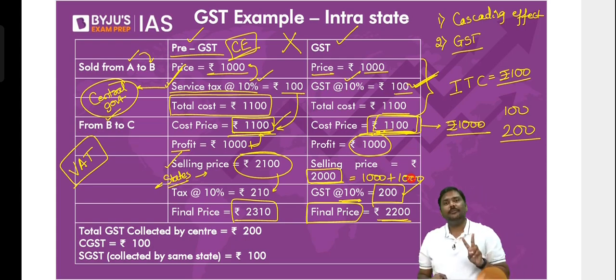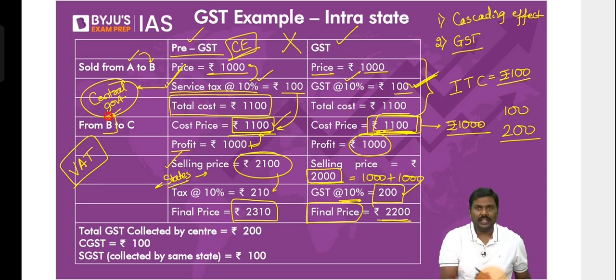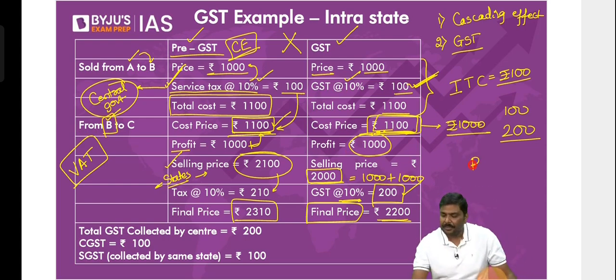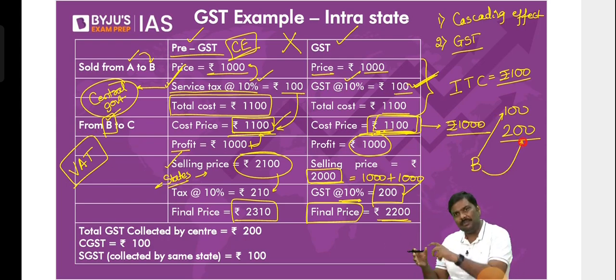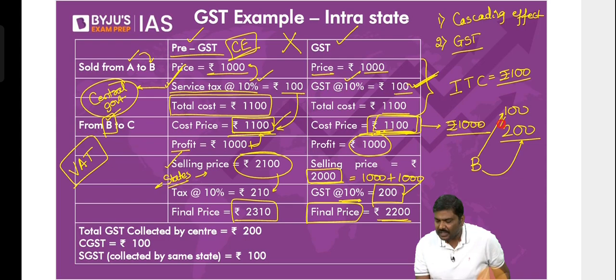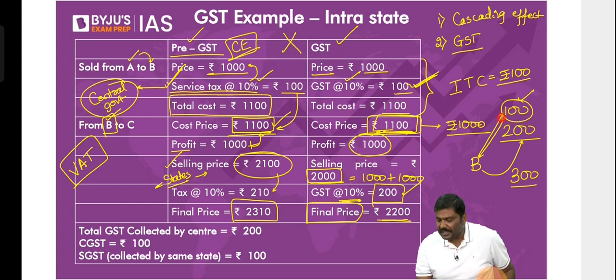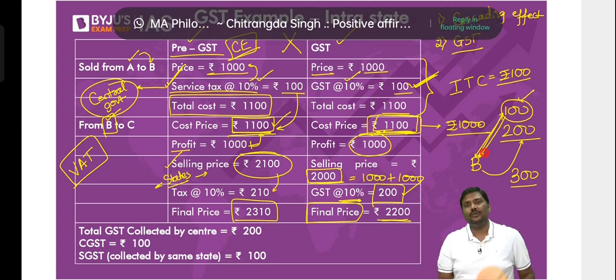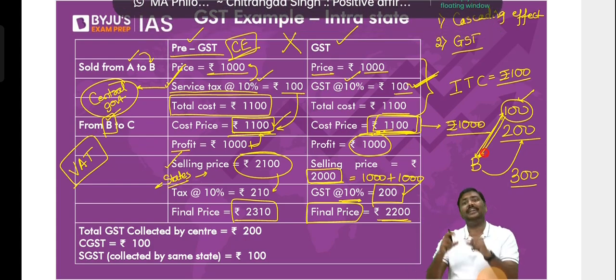That's the first thing. Second thing, sir, how will GST work out? How will the distribution happen? Follow this carefully. Imagine you are B here. In the first step, you have paid a tax of 100. In the second step, you have collected 200 from the customer and given it to the government. The government says, I will give this 100 rupees back to you. Total tax of 300 is there, but the 100 which was paid is given back to you. So if the ITC is given to you, how much tax has the government collected now?